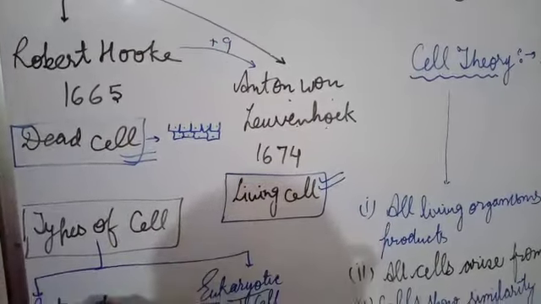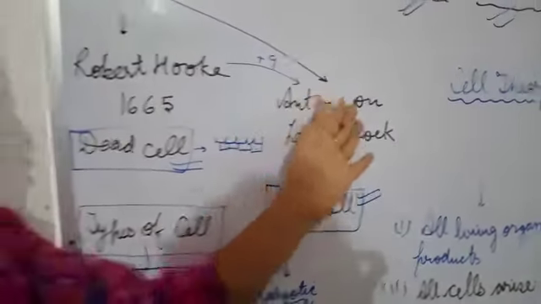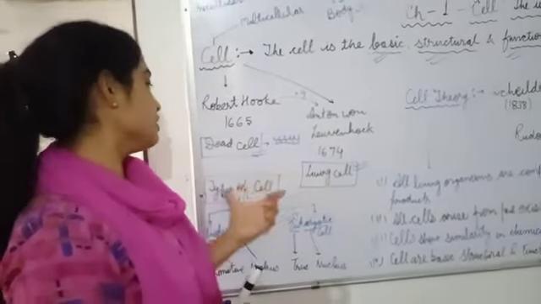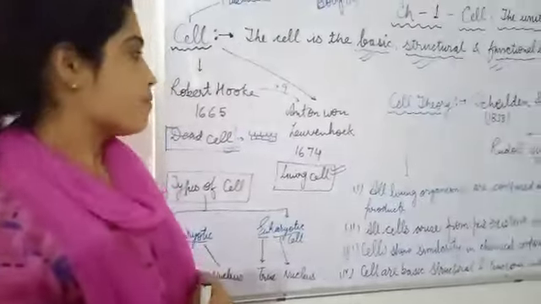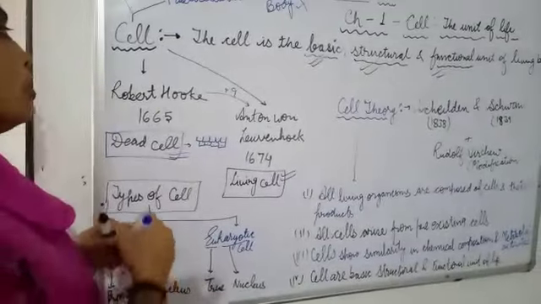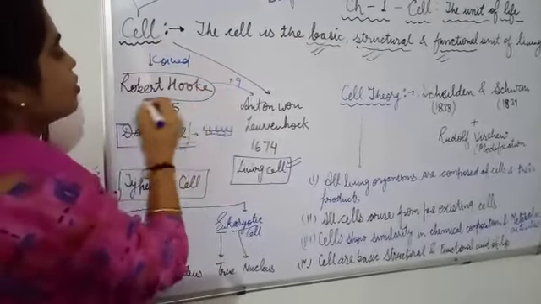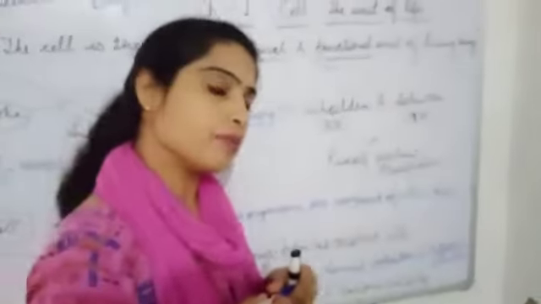So the living cell was discovered by Anton von Leeuwenhoek in 1674, whereas the dead cell was discovered by Robert Hooke in 1665. The word cell was coined by Robert Hooke only.